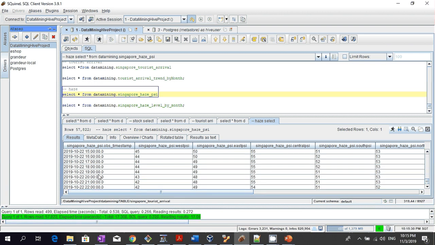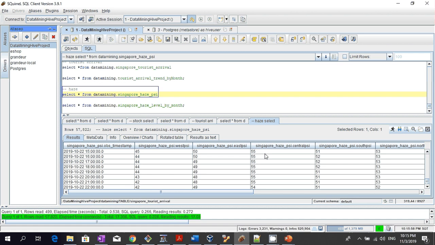Okay, and we have data breakdown by 5 different regions of Singapore: the west, east, central, south, and north. So what we need to do for this data preprocessing is we want to know what is the representative air quality value for the month across the time and across different locations of Singapore. We do this in 2 different processes.